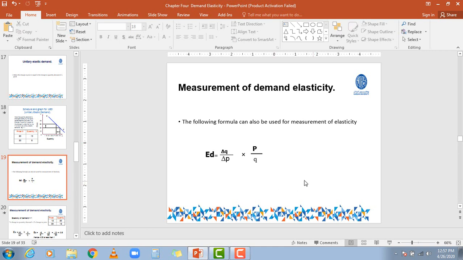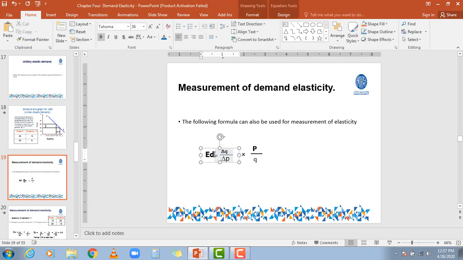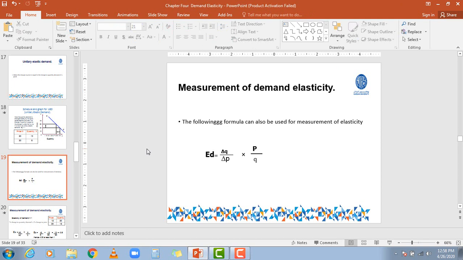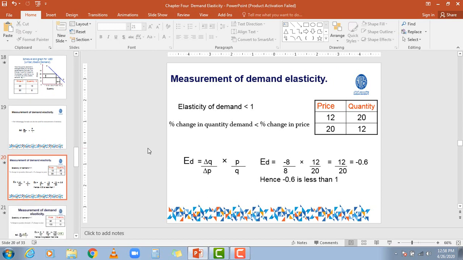The basic formula is elasticity of demand equals change in the quantity divided by change in the price, multiplied by the price level and the quantity. Now we will understand it better with the help of figures.